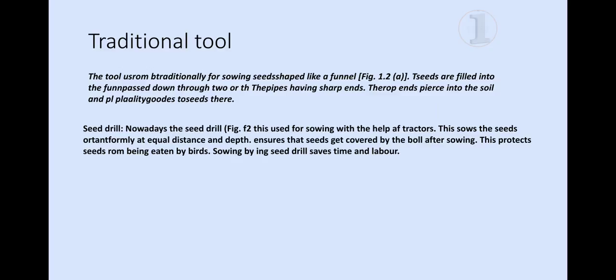Nowadays the seed drill is used for sowing with the help of the tractor. It sows at equal distance and equal depth also. So if you are using this seed drill, your seeds will be put at the same places, at the same equal depth. This also ensures that the seeds get covered by the soil after sowing, and this protects the seeds from being eaten by birds. Sowing with a seed drill saves time and labor too.